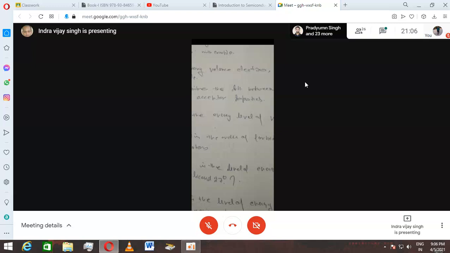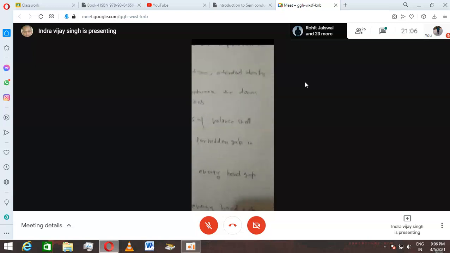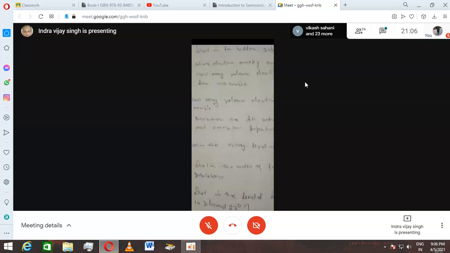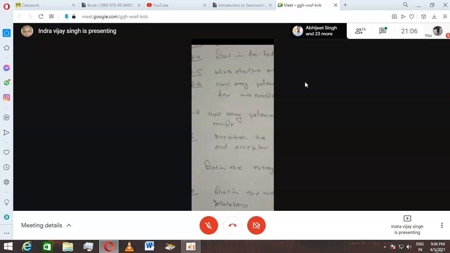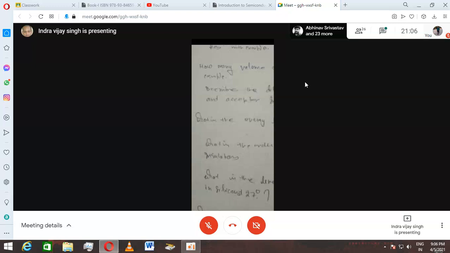So if you are moving from the valence band, from bottom to top, the level of energy is going to decrease. So what is the energy level of the valence band? The valence band is situated at the bottom level, so it has the maximum energy level. Got it?